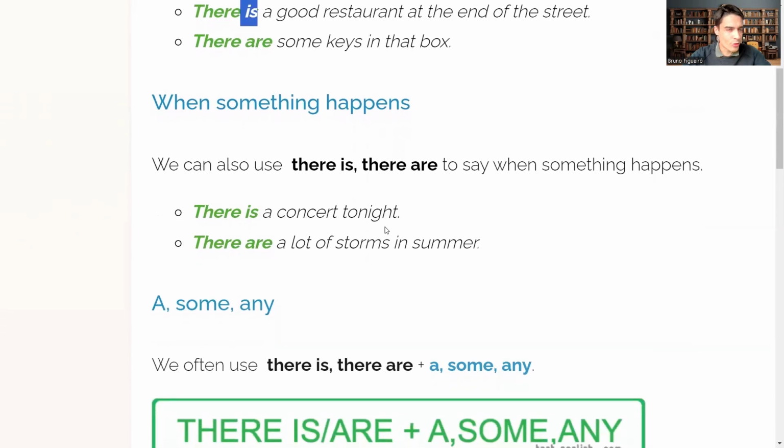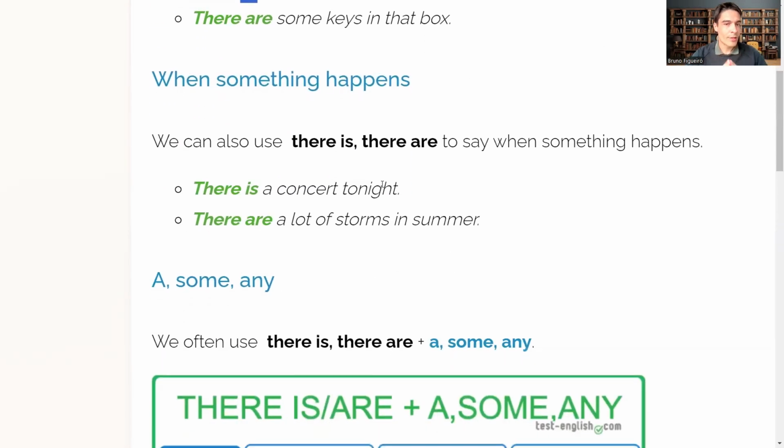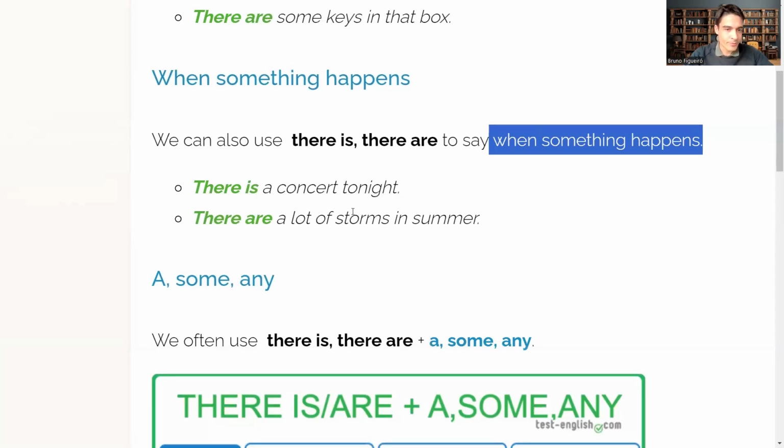When something happens. So it's not only about physical places, but also time. There is a concert tonight. This is about time. There are a lot of storms in summer. These are the key words here. We use this to say when something happens. There is a show, there is a sport playing on TV, and so on and so forth.